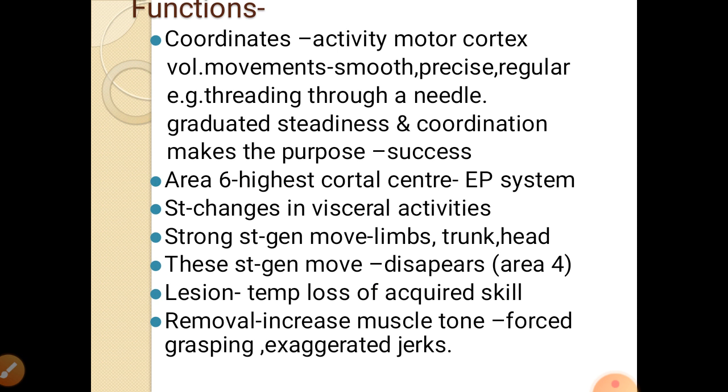The lesion of this area 6 causes loss of acquired skill. So loss of acquired skill is there because of loss of coordination. The removal of this area causes the increase in muscle tone, forced grasping is there, and exaggerated jerks are there. So if damage occurs to the area 6 or removal of area 6, that will increase the muscle tone, increase the reflexes, forced grasping is there, exaggerated jerks are there.